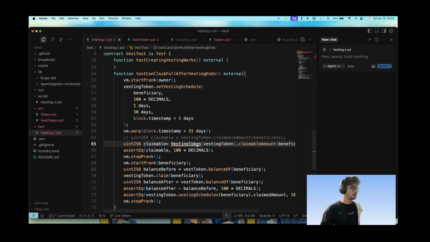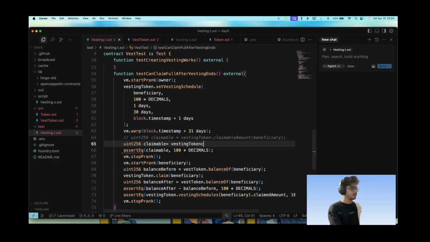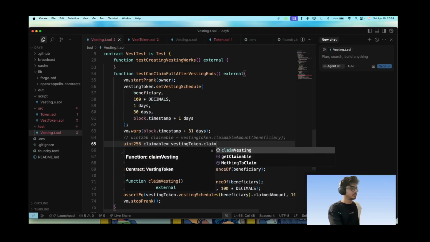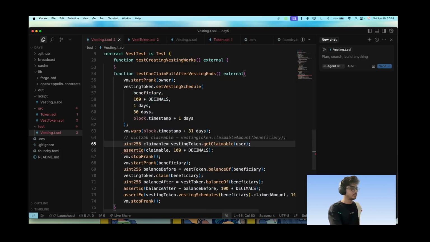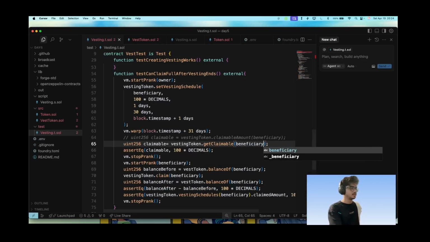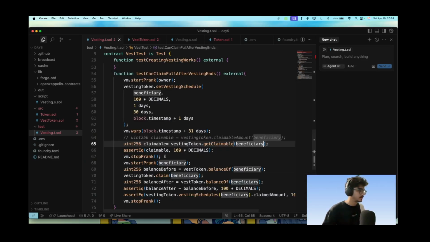Vesting token, not this, like this. Vesting token dot claimable amount get claimable, and this will be beneficiary address.